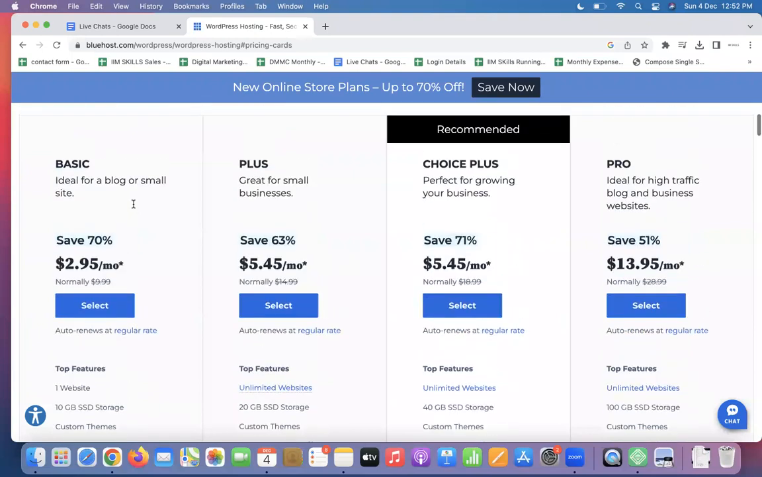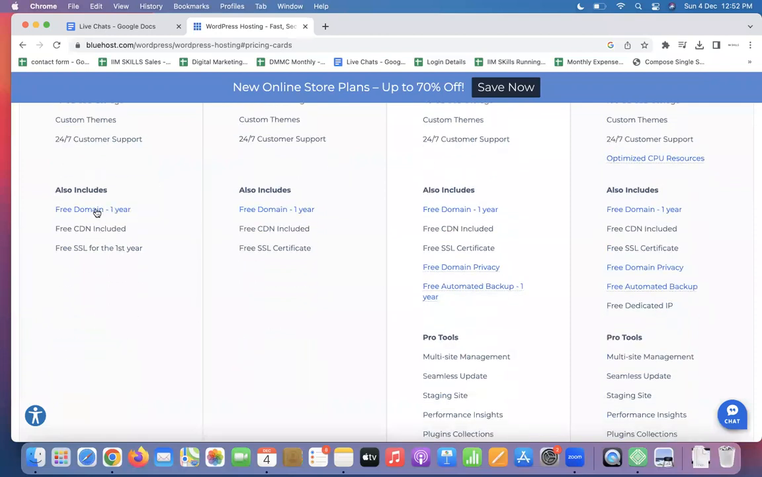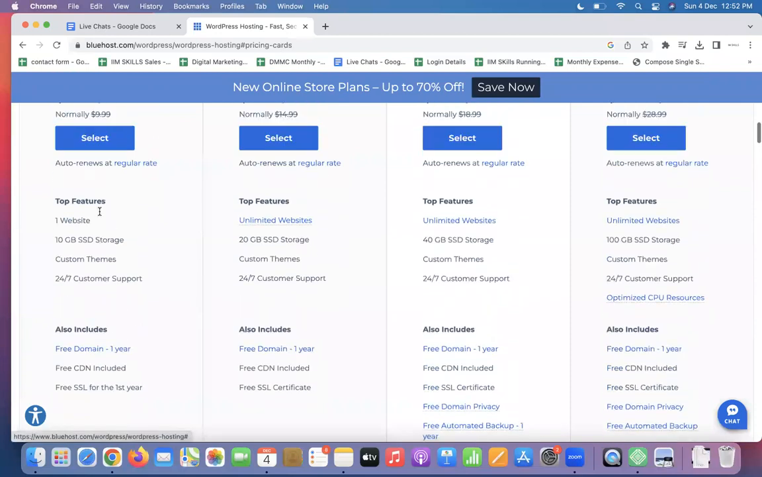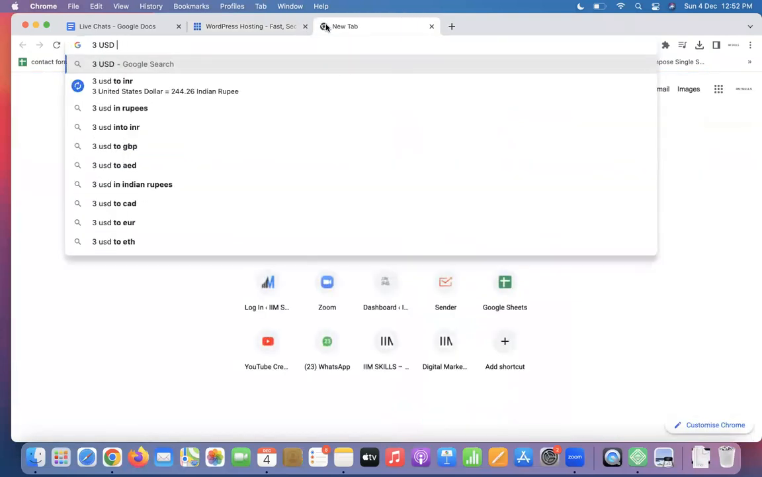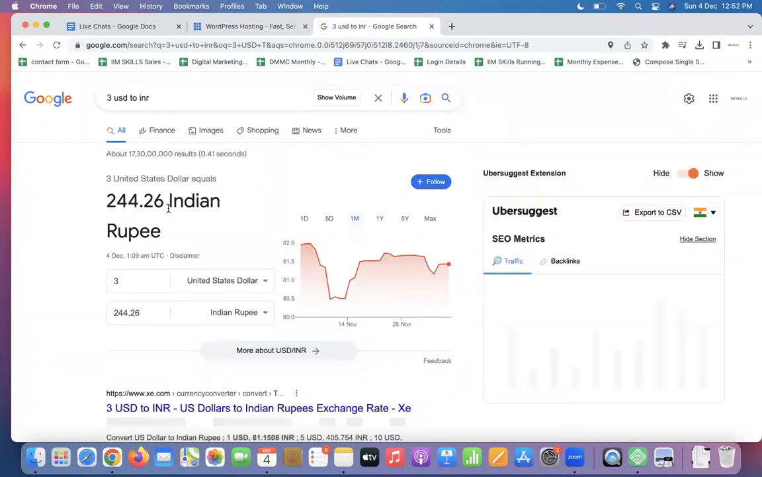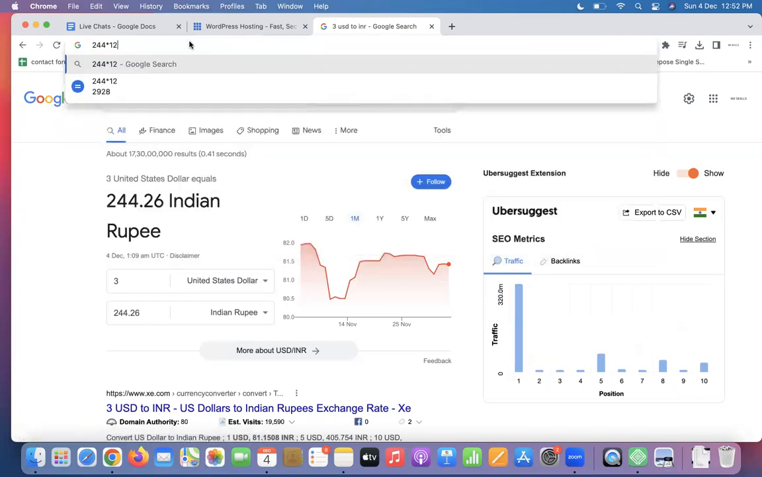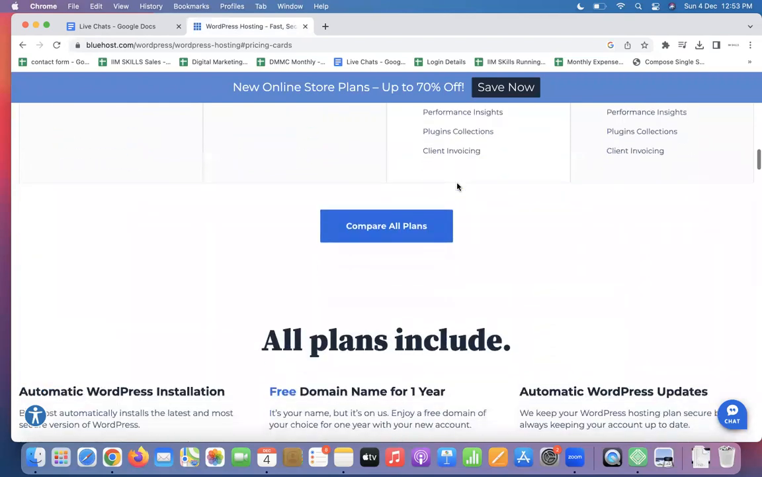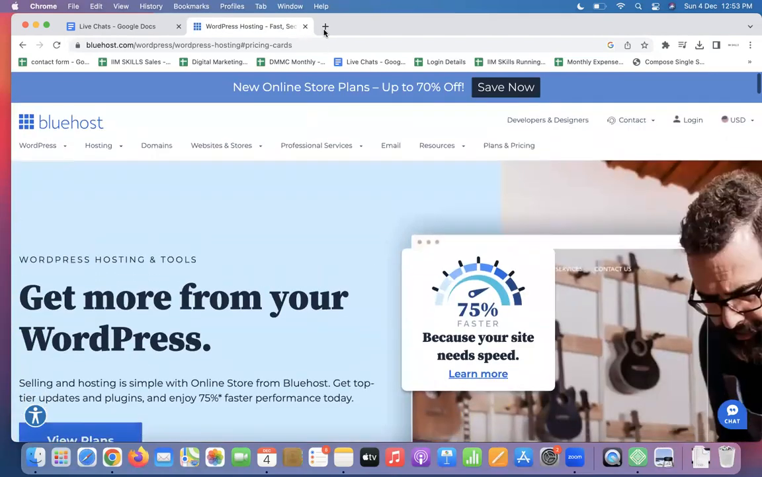So whatever, let's say for basic, it's good for you. One website is what you have to run. 10 GB space is good enough. Select, and the domain name is also given for free. 2.9, so it's like $3 a month. $244 is what they're charging you for a year. You will spend 3,000 rupees. Not a big deal. You can do that. And I'm sure they will also be giving you some kind of discounts.